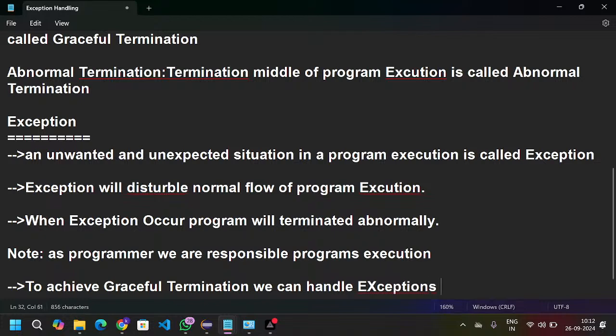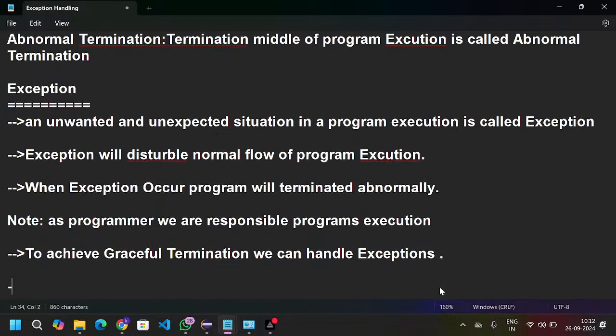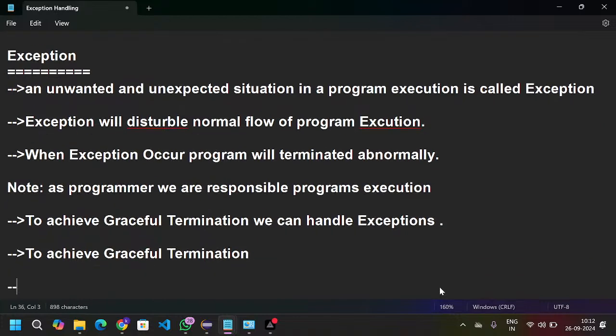So the main purpose of exceptions handling is to achieve graceful termination. Are you guys clear with my point?